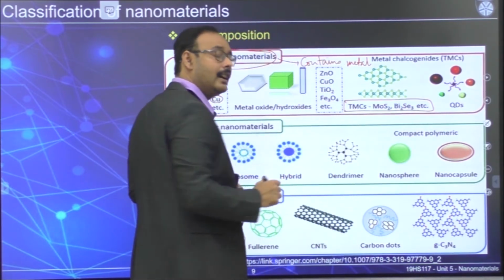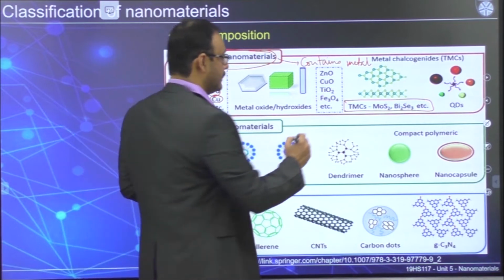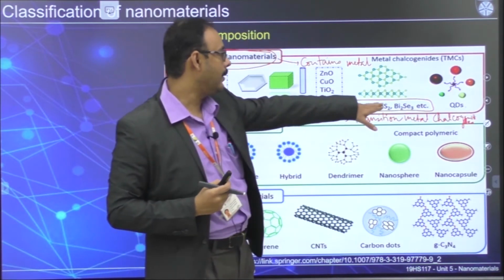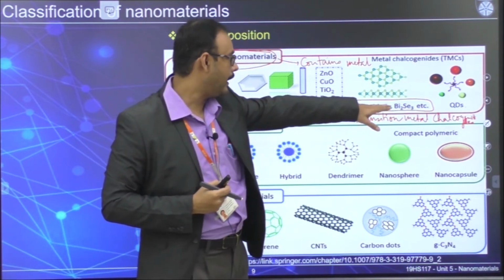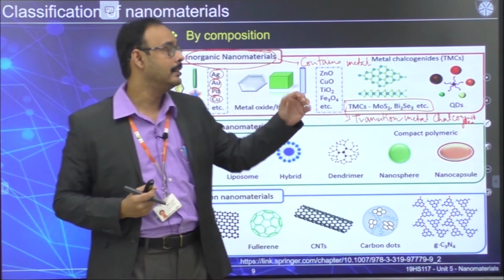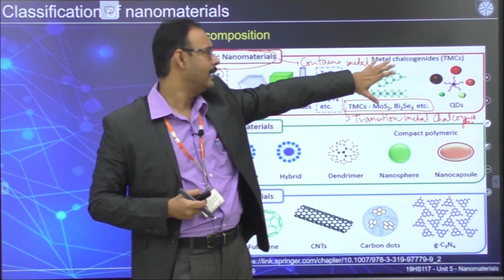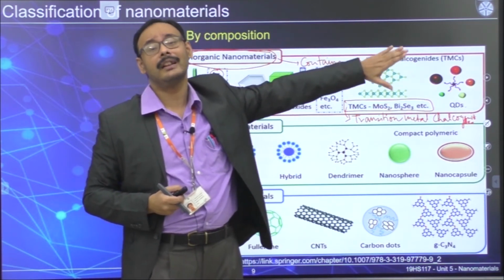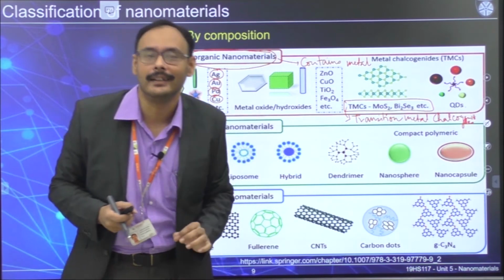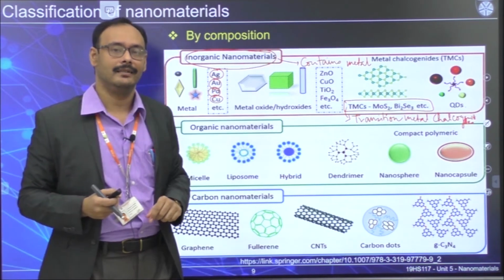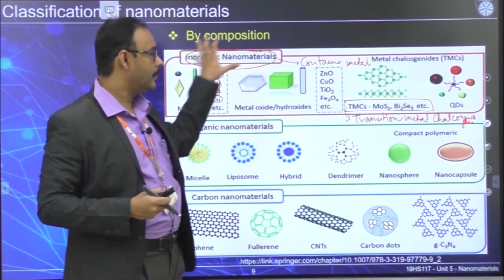It's called transition metal chalcogenides. Essentially you can call it MoS2, molybdenum sulfide, bismuth selenide. All these things are considered very important for various applications, but they are a typical class of 2D materials. You can make them in sheets. So that takes care of the inorganic part.